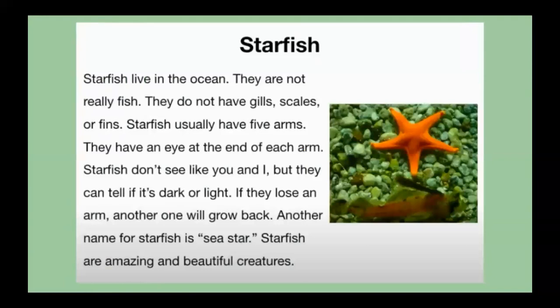We can tell the author's purpose is to teach about starfish because the title and the picture are clues, as well as how often the word starfish is in the text. But what do you think the author thinks about starfish? Look at the last sentence. It says, starfish are amazing and beautiful creatures. Amazing and beautiful are describing words that help us understand what the author thinks about starfish. Let's look at another strategy to find the author's point of view.